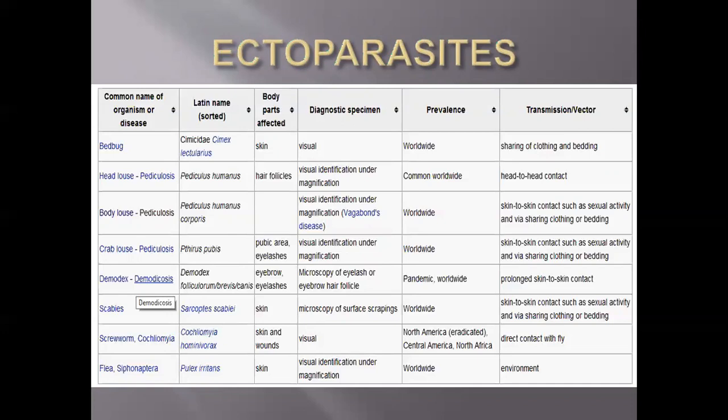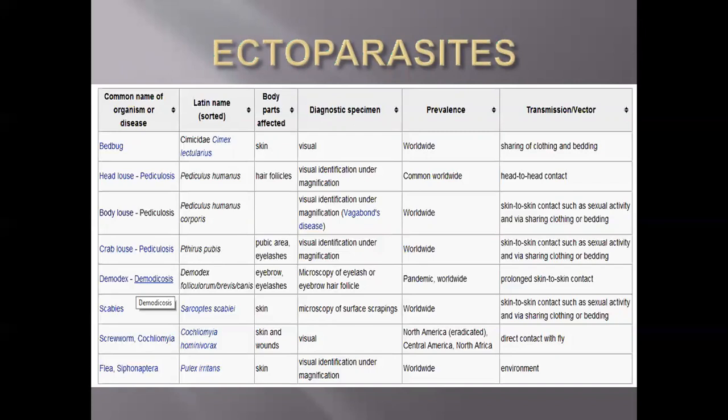Next, Demodex. Demodex you can particularly find in the eyebrows or eyelashes. Microscopy of eyelashes or eyebrow hair follicles can identify it. Prevalence is pandemic or worldwide. Then prolonged skin to skin contact is the main thing. Then scabies: skin, microscopy of surface scraping, worldwide, skin to skin contact such as sexual activity and via sharing clothes and bedding. Then screwworm: skin and wounds, visual.